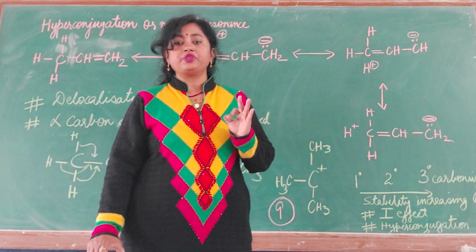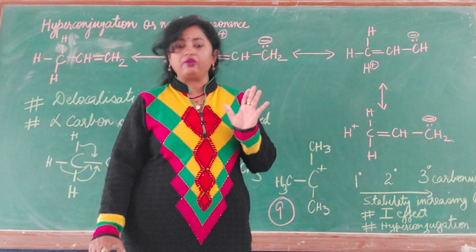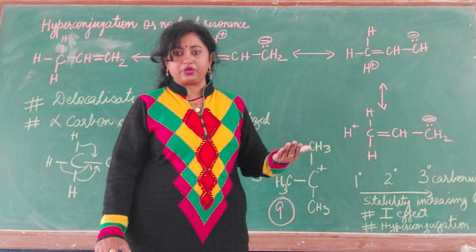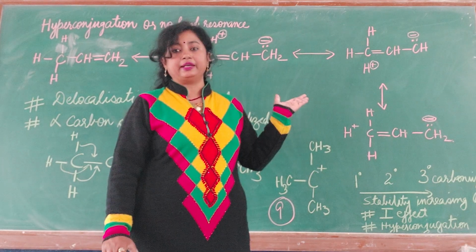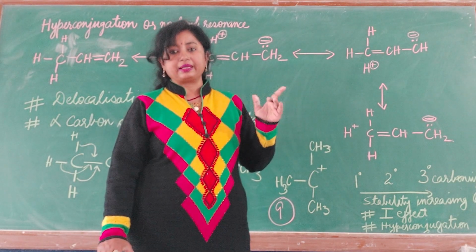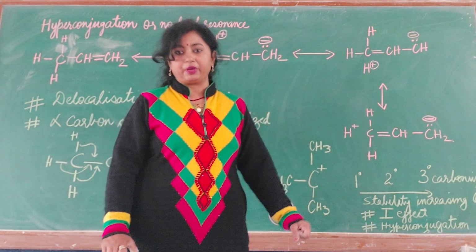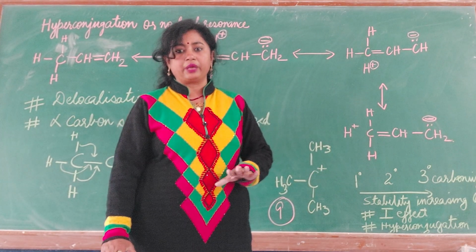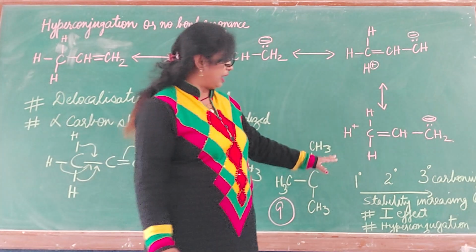So the reasons you can give are, number 1, the inductive effect, and number 2, hyperconjugation. This was not discussed earlier with the inductive effect because at that time you were not aware of hyperconjugation. Next I will tell you about carbonium ion and carbanion.